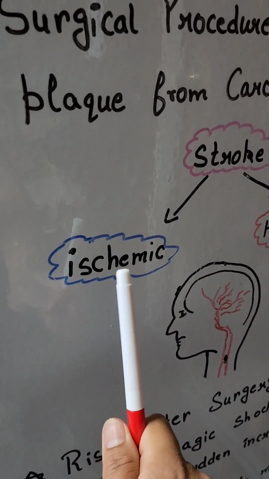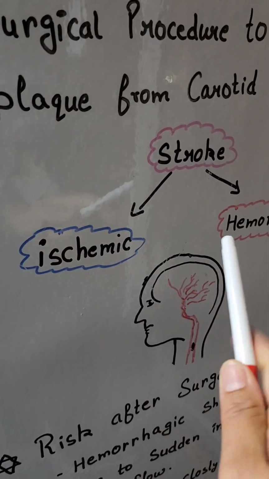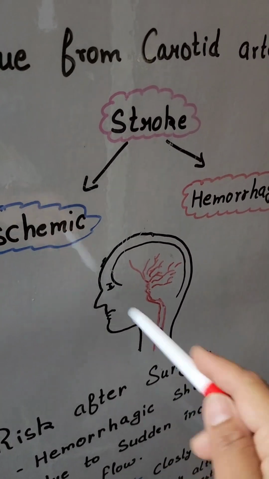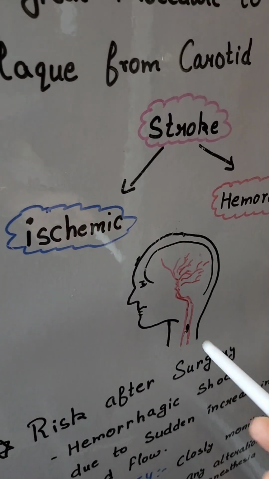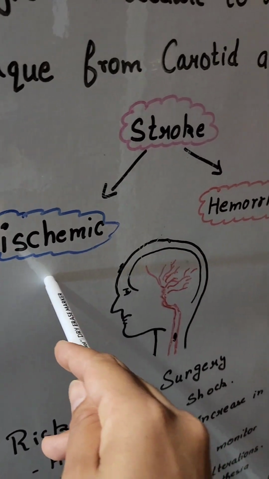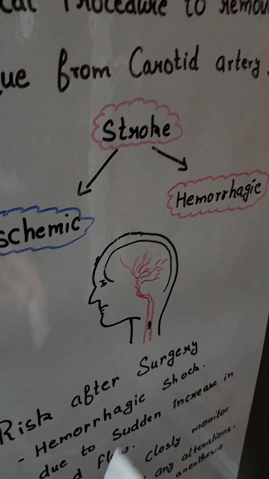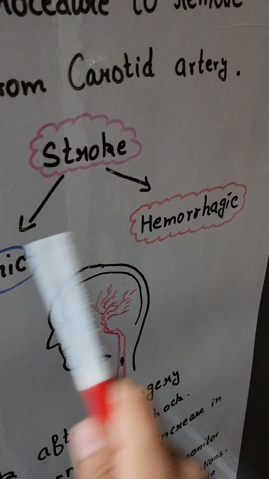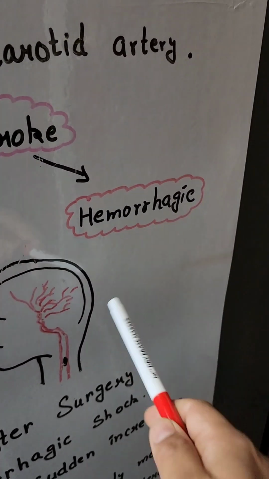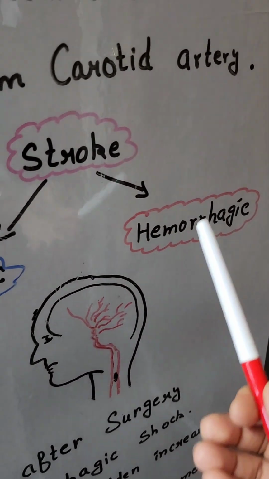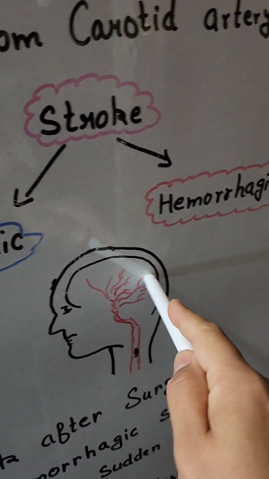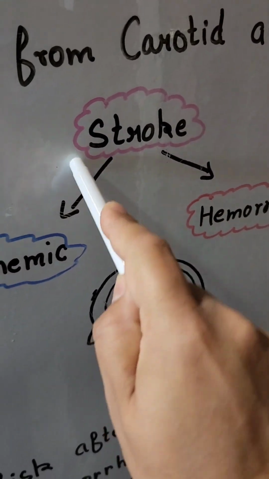What is ischemic stroke? Ischemic stroke is when there is less blood supply and oxygen supply to the brain. The patient feels dizzy, has an altered level of consciousness, and is at risk of stroke. It can affect one side of the body. And hemorrhagic stroke is the same thing, a stroke, but a different scenario. Any artery or vein pops and any injury to the brain starts causing bleeding inside our skull, inside the brain. So the patient is at risk of stroke.